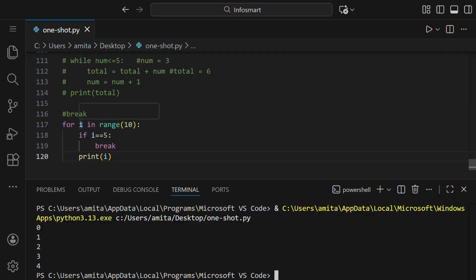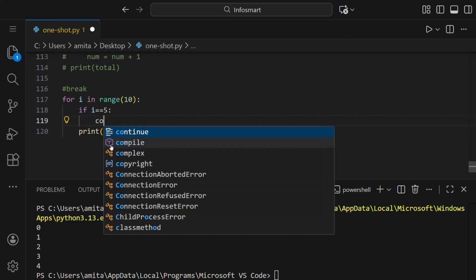When i is 0, this condition is not true, and so it does not break the program. Instead, it just printed i. Like this it went, and when i is 5, this condition is true, so we got out of the loop because this break is there.